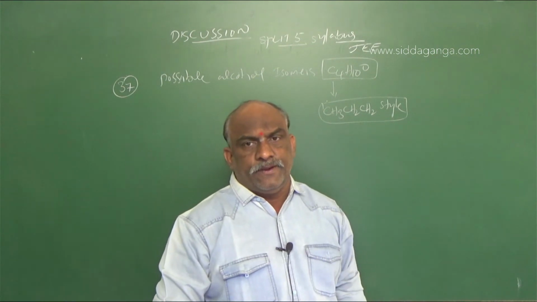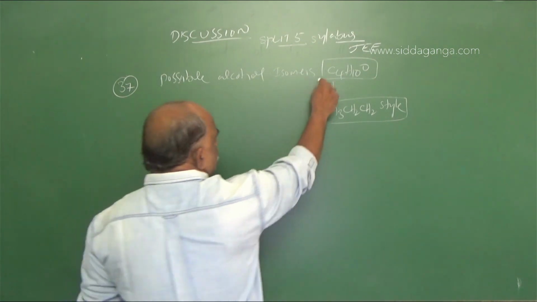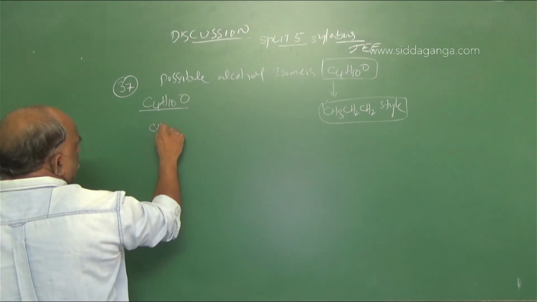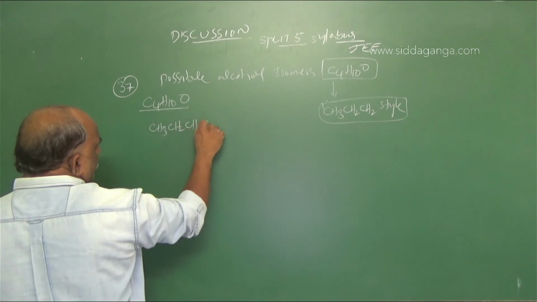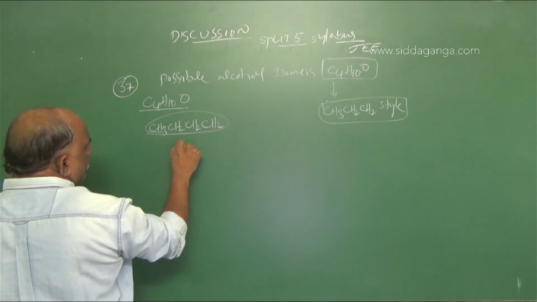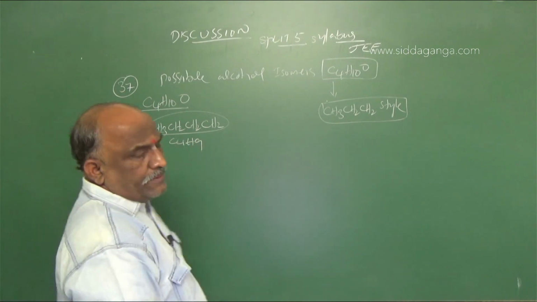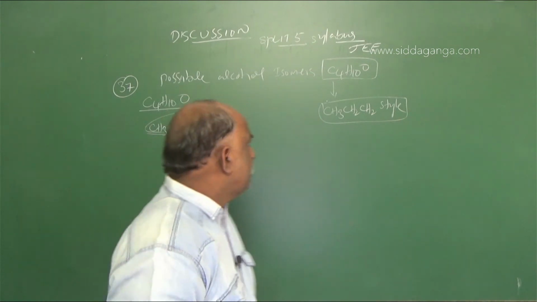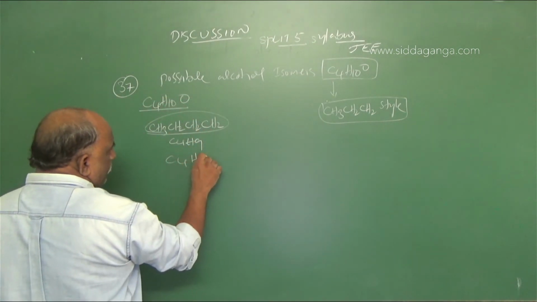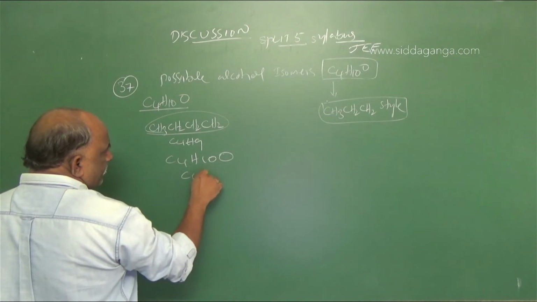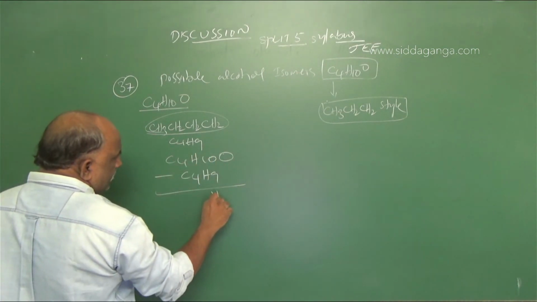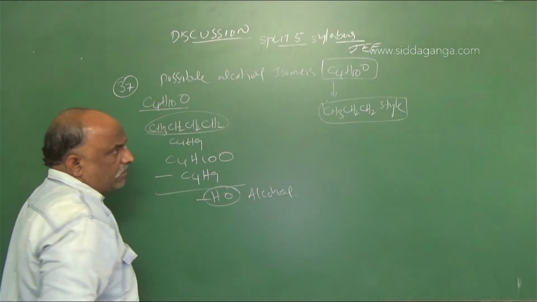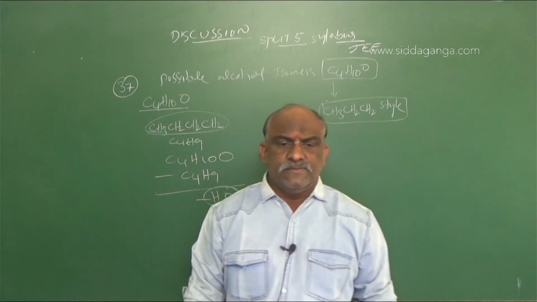The formula is C4H10O. With 4 carbons, CH3, CH2, CH2 and so on, this is called C4H9. After C4H9, subtracting from C4H10O, H and O remain. HO remaining means this is an alcohol.